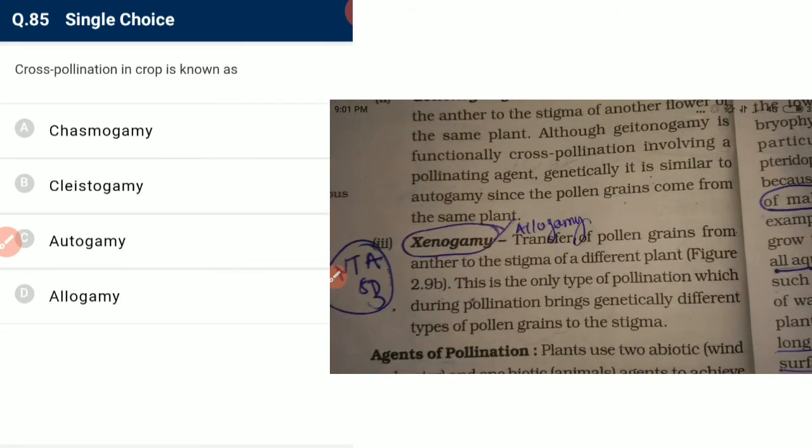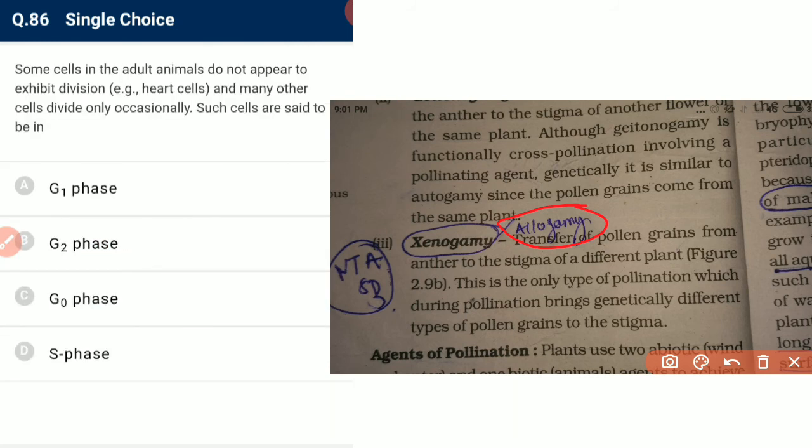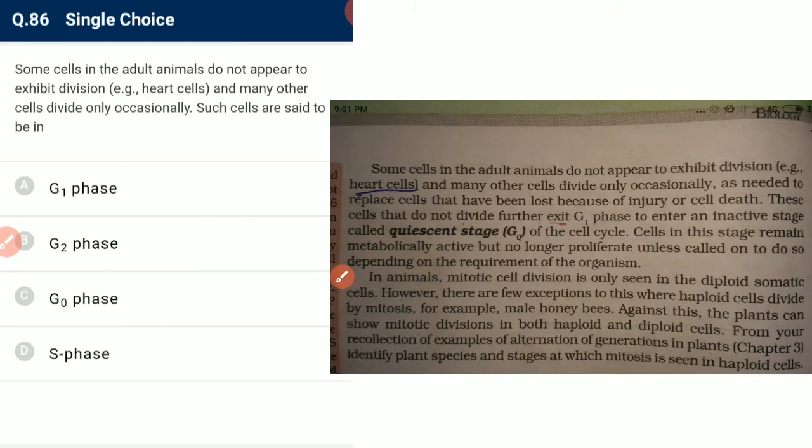Cross pollination in crops is known as allogamy or xenogamy. Some cells in the adult animal do not appear to exhibit division, for example heart cells, and many other cells divide only occasionally. Such cells are said to be in the G0 phase, that is the quiescent phase. An example is the heart cell.